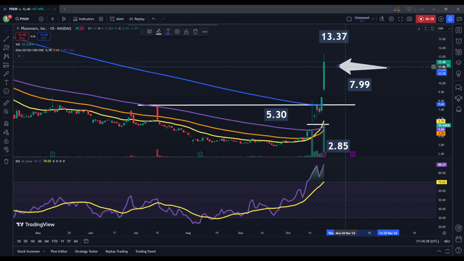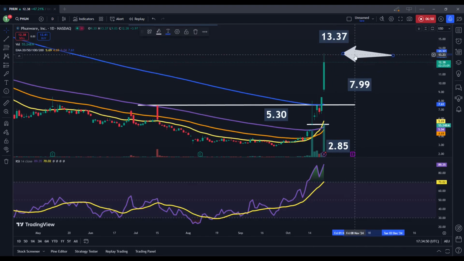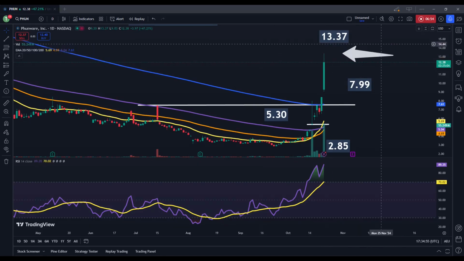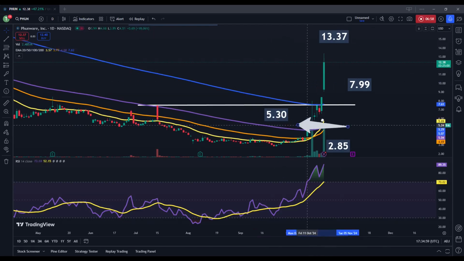Well, yeah, last time we saw a major rally out of this $3 area, we did see gains into close to $25. We've also seen movements into $18. So I wouldn't necessarily believe that this is the top. I think that this probably could have more room to run to the top side, but I personally would stay away from this because I think that it's just way too volatile. There's just not enough price action here.